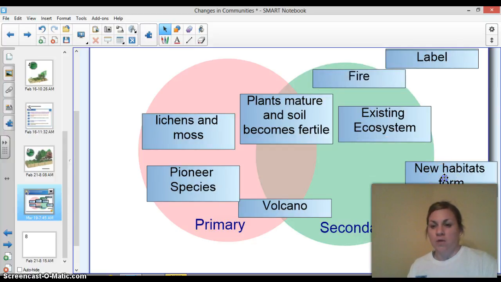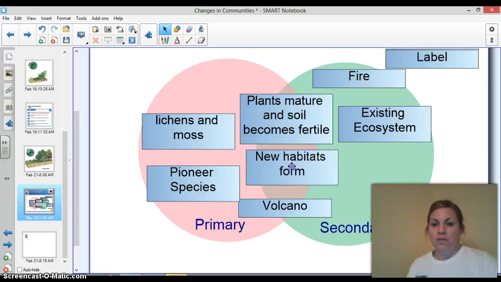And new habitats form, that kind of happens in both of them, because it's going to bring in maybe some new species. So here you have primary and secondary succession compared and contrasted.